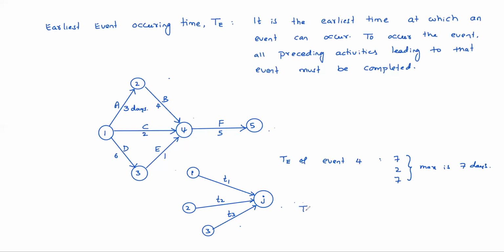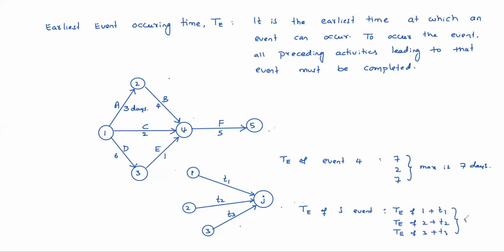Suppose you want to find T of J event: T of 1 plus T1, T of 2 plus T2, T of 3 plus T3.